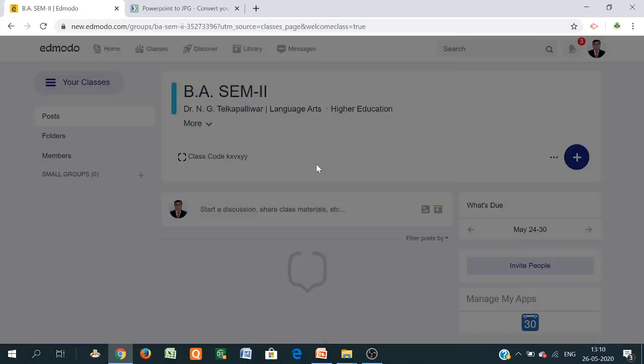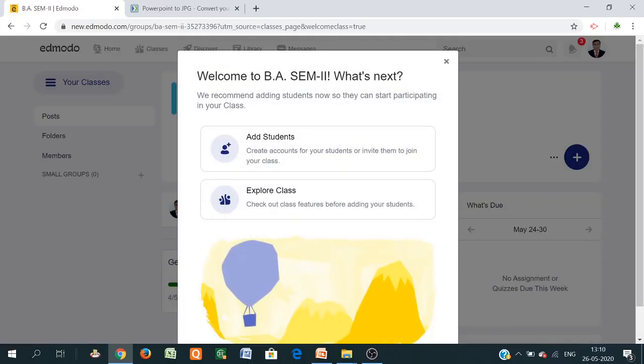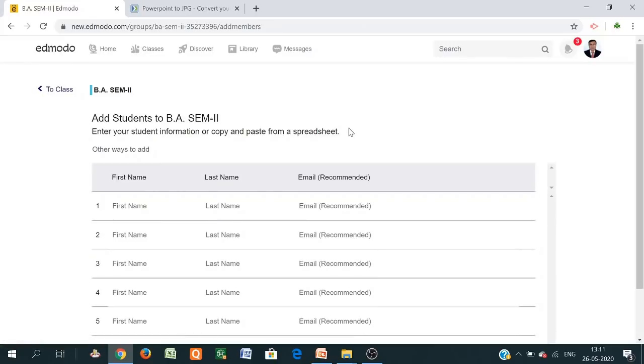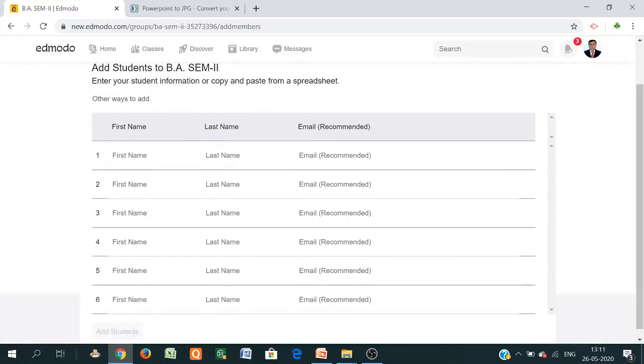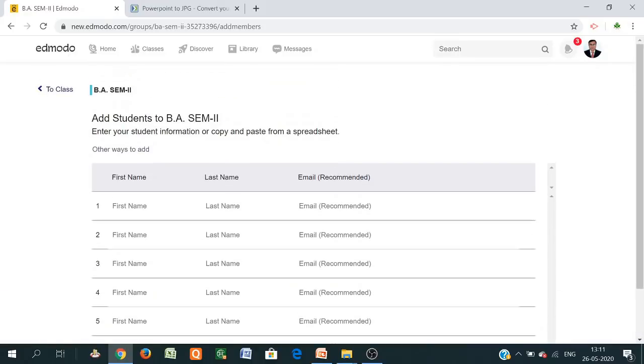Just go to the plus button. Then here an option appears: Welcome to BSM2. What's next? Add student, explore class. Just click here, add student. Once you click on add student, this page opens: first name, last name, email. You can type the name manually here, name and surname and email, and send it to the student. Suppose I am writing here any name.